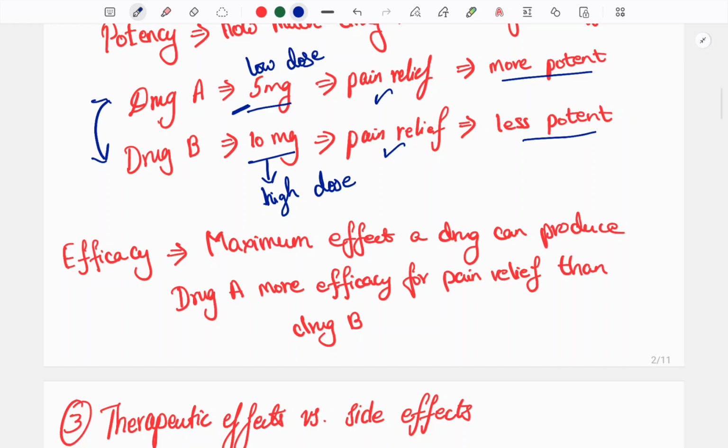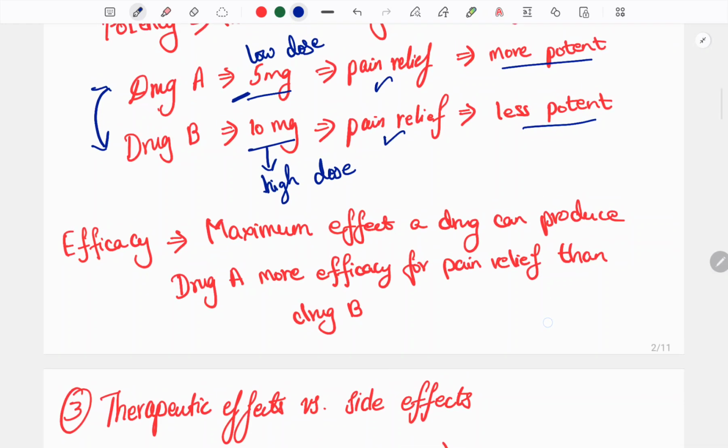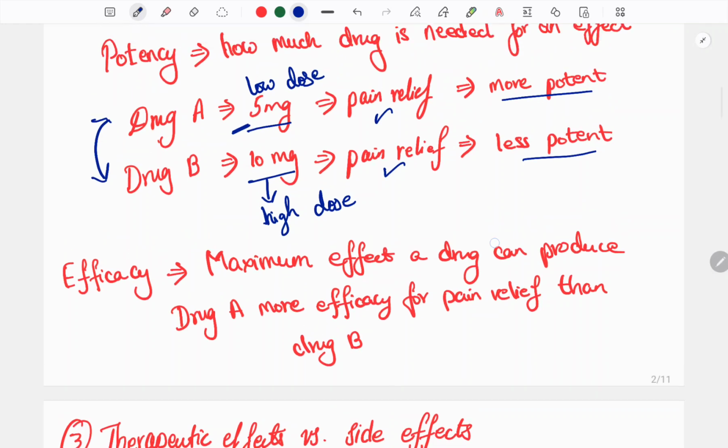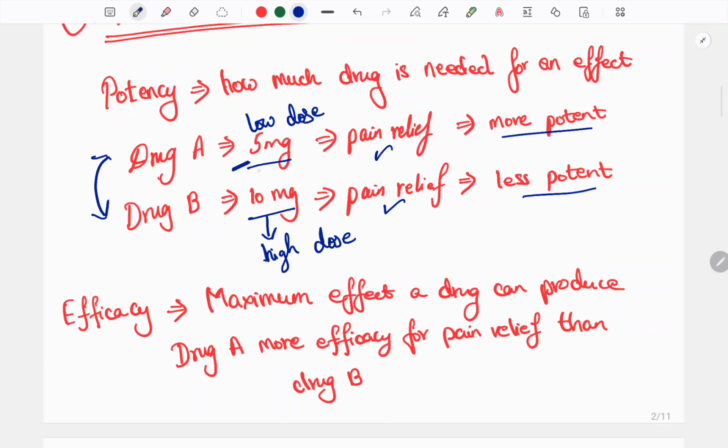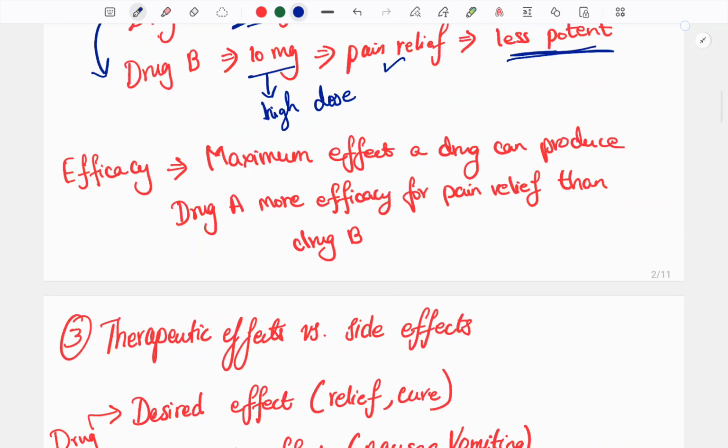Efficacy is nothing but the maximum effect a drug can produce. Suppose we can say that drug A is more efficacious for pain relief than B. In the same example, drug A is more efficacious because it is more potent than drug B. So the more potent drug has higher efficacy for pain relief than drug B.